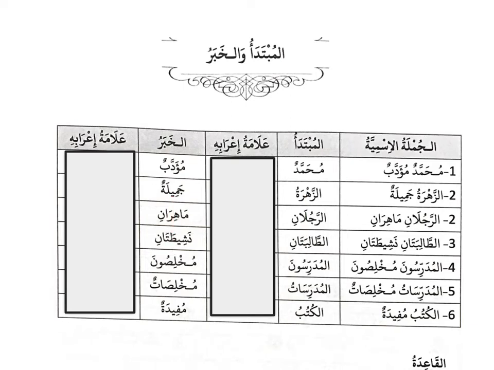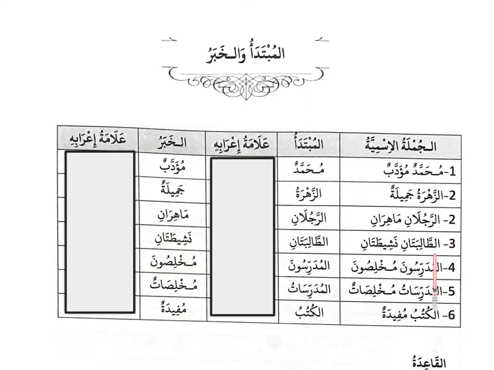The next jumla, ar-rajulani mahirani. Ar-rajulani, the two men. Mahirani, they are experts. The two men are experts. So the mubtada in this jumla is ar-rajulani, because we are talking about these two men. So what about the two men? Mahirani, they are experts. So the word mahirani is the al-khabar, or the predicate.